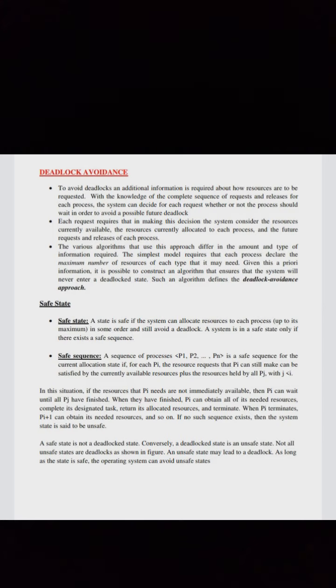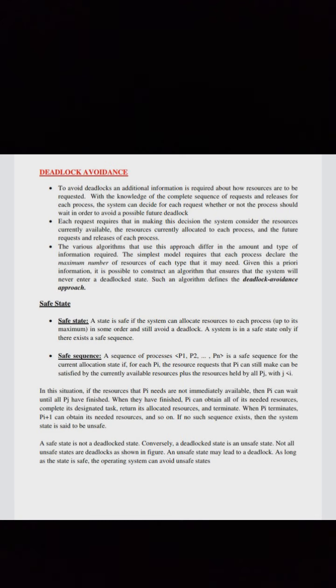Now let us see deadlock avoidance. To avoid deadlocks, additional information is required about how resources are to be requested. With the knowledge of the complete sequence of requests and releases for each process, the system can decide for each request whether or not the process should wait in order to avoid a possible future deadlock. In making this decision, the system considers the resources currently available, the resources currently allocated to each process, and the future requests and releases of each process.